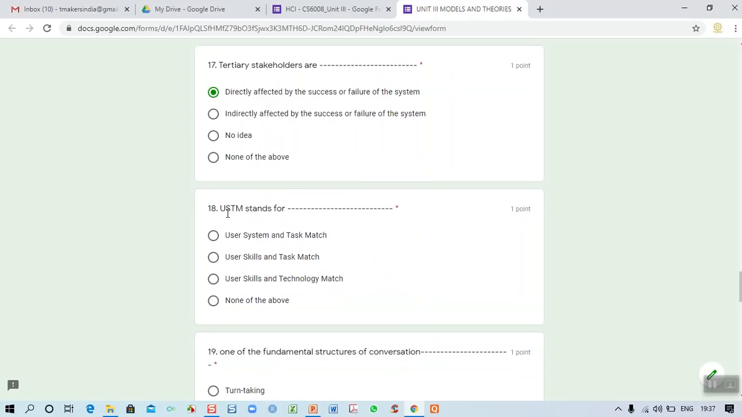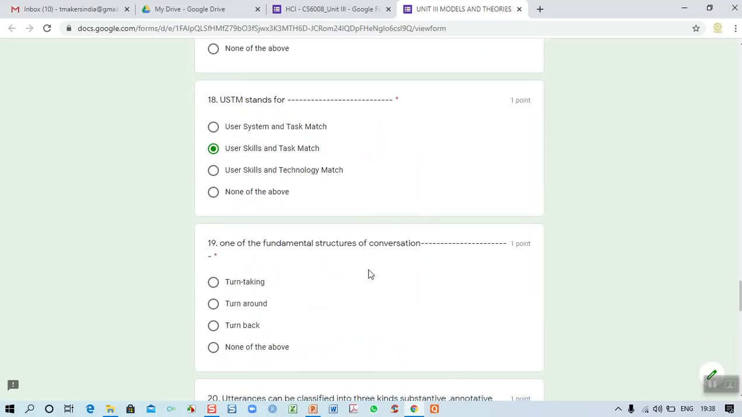And the 18th one, USTM stands for user skills and task match. We wanted to map what are all the skills available with the user and the particular work has to be assigned. That is the meaning of user skill and task match, USTM.